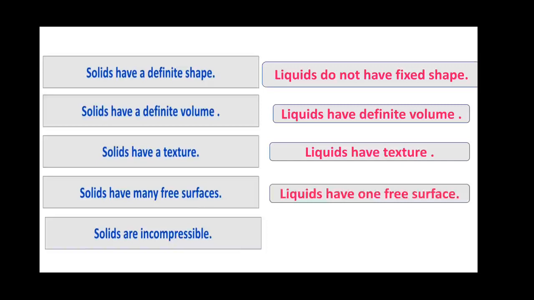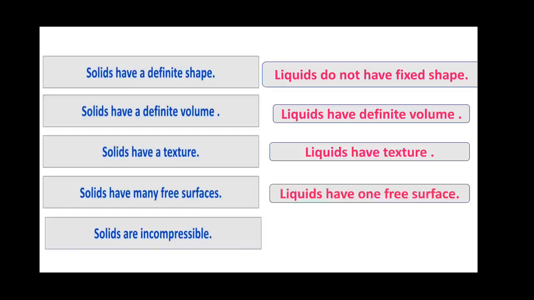Then we have learned solids are incompressible. We cannot compress them. What about liquids? Liquids have more intermolecular space than solids, so we can compress them. But we cannot compress a liquid as easily as a gas, because the intermolecular space of a gas is very, very high.